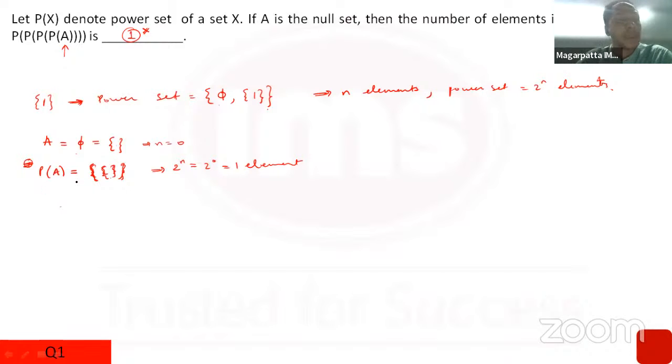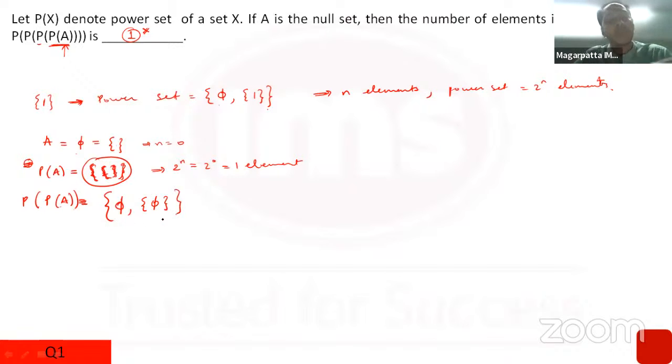Because I just don't have to take one power set. I have to take the power set of the power set also. So if I take the power set of A, you'd realize that I have to create a big set which contains all the subsets of this set. Okay, so this set contains one element. One of the subsets would be the null set. The other element would be this set itself, right? And what is this set itself? This set is a set which contains a null set.